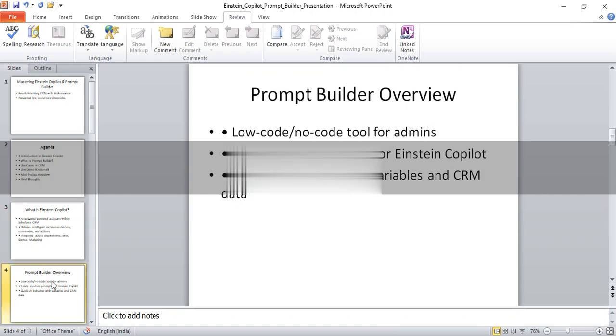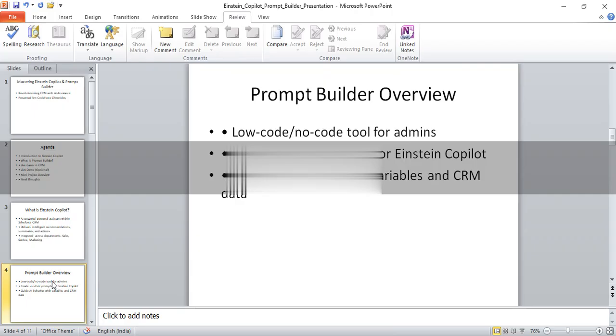Prompt Builder overview. A low-code or no-code tool for admins. Create custom prompts for Einstein Copilot. Guide AI behavior with variables and CRM data. That means everything is placed in context, and everything comes into place when we place it correctly. When you place everything right, everybody will understand the context of whatever you have written, and the distinction between a pilot batch and a prompt batch comes into picture when we read and narrate the entire theory over and over again.